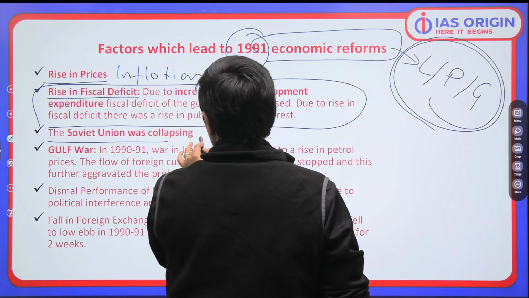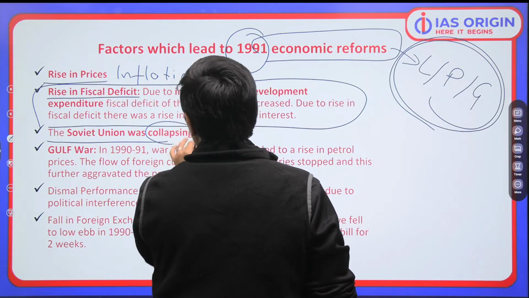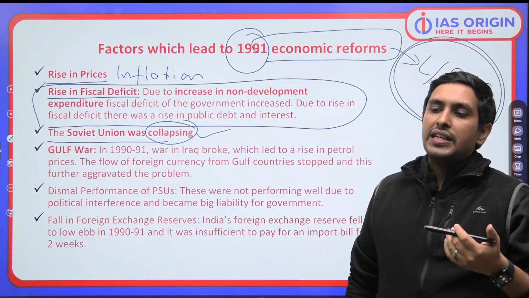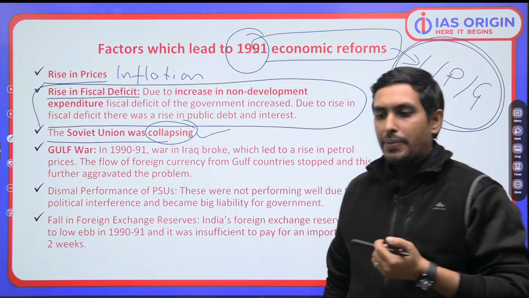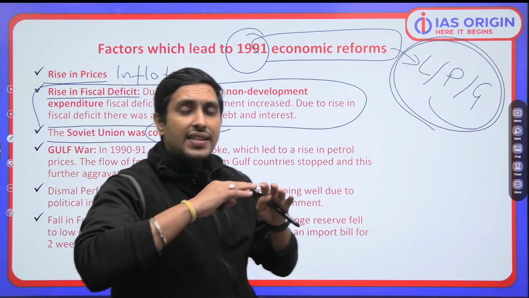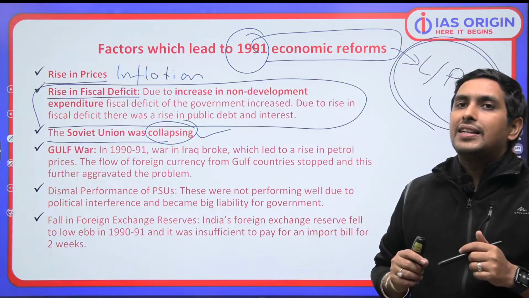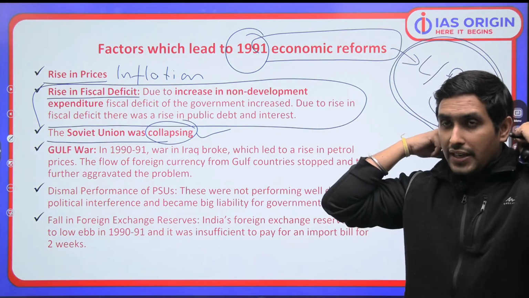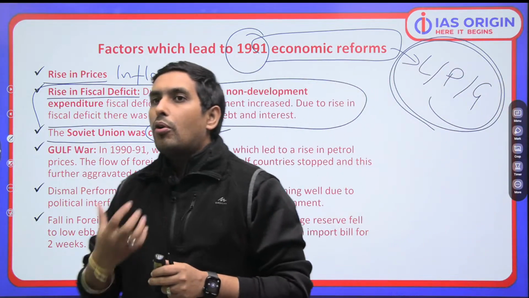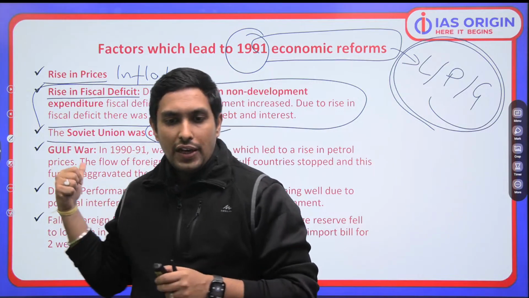The Soviet Union, this Russia, USSR, was collapsing, and it was a dear friend of India. Russia was a very good friend of India. So if a friend is in danger, what will happen? Simply, it is definitely going to put a negative impact on India as well. On various fronts, India was also going to suffer because of a dear friend in the form of Russia who was suffering. So we are seeing that problems are arising on various fronts at that point in time, and that is something we have to acknowledge. It is very important for us to acknowledge this very idea.